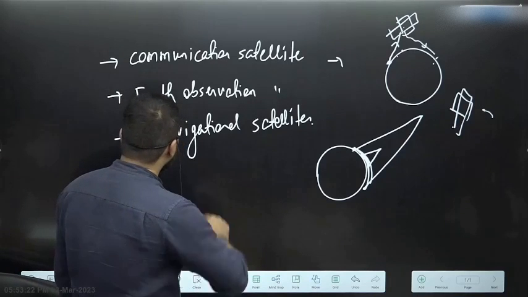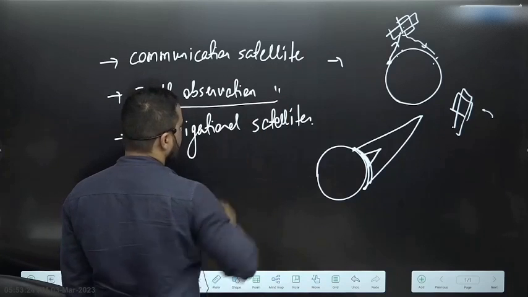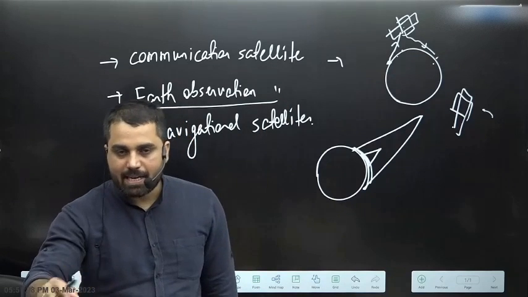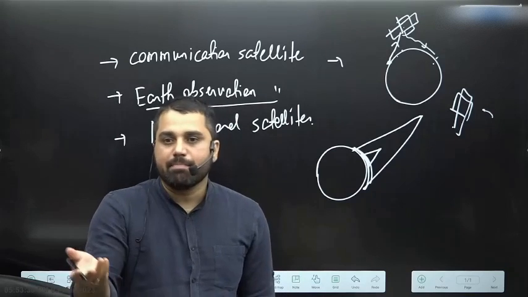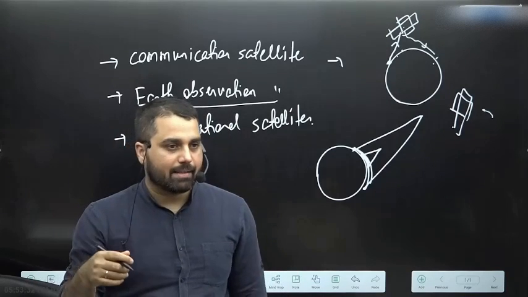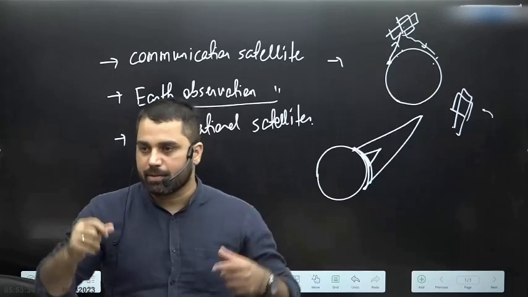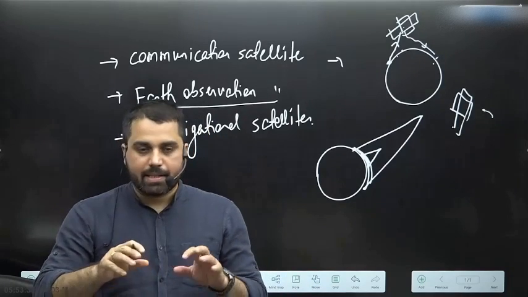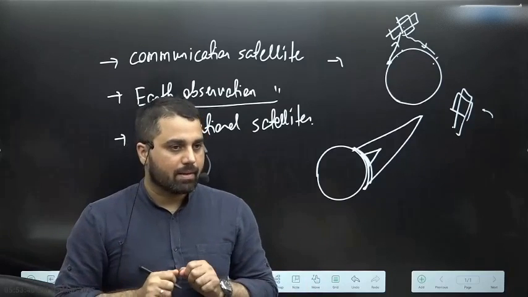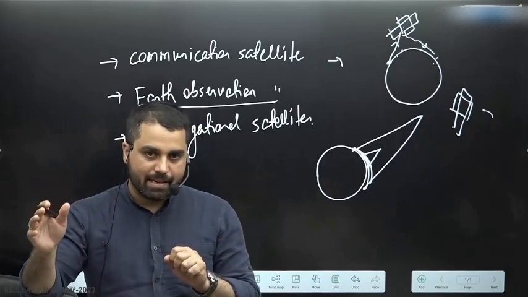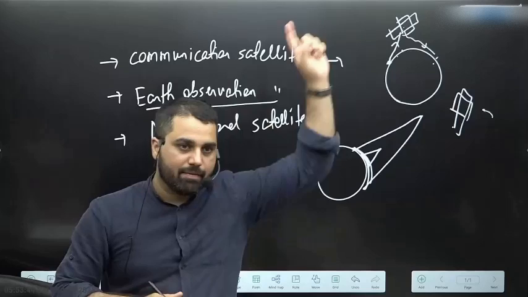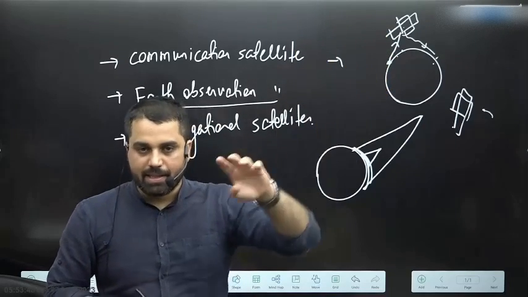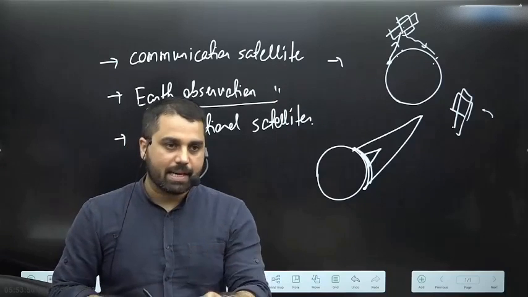Now compare that with an Earth observation satellite. Earth observation satellites are basically collecting data about Earth. The most obvious example I can take is imagining them taking pictures of Earth. But it is not a simple picture, these are very sophisticated pictures. They are collecting data about a particular region. If you are collecting data from far away, going very far away can be problematic, because if you are very far away, then the quality of data you are collecting will be compromised.